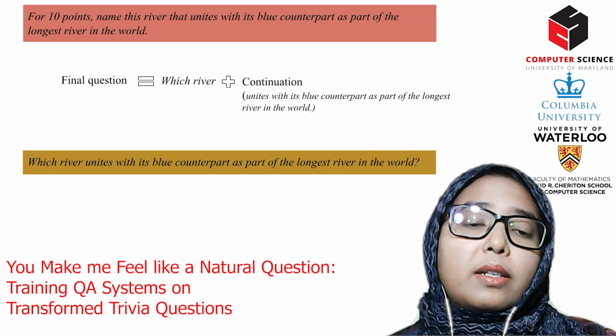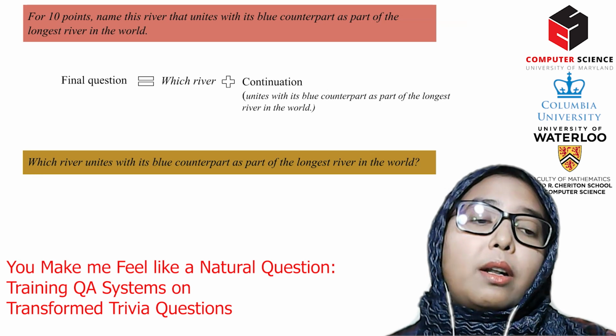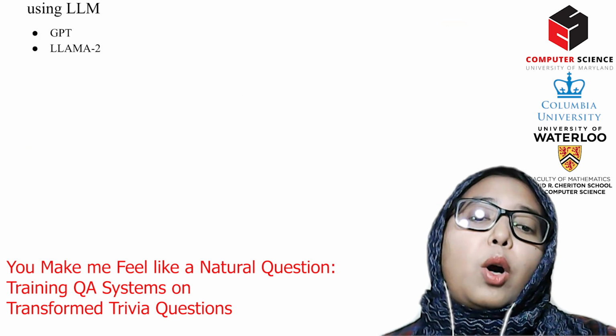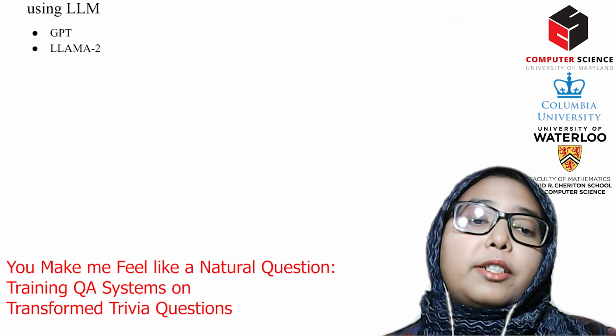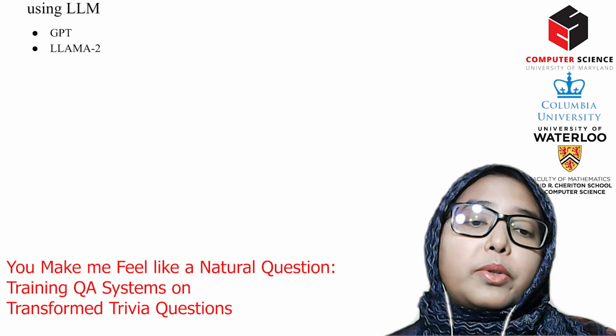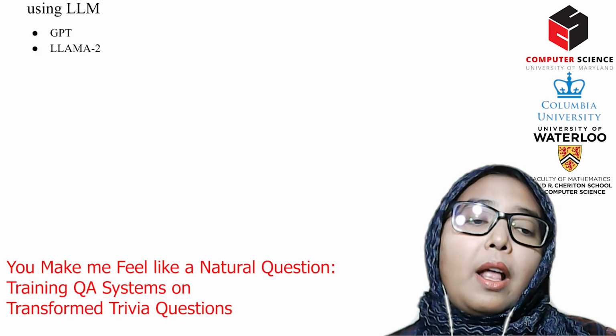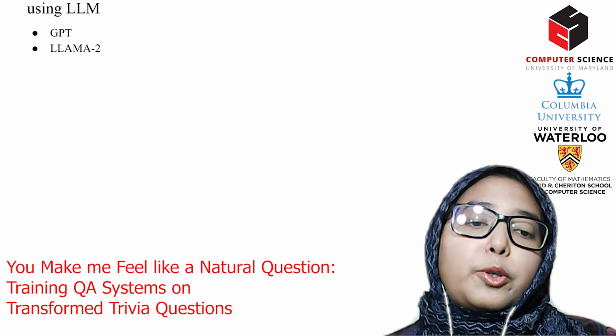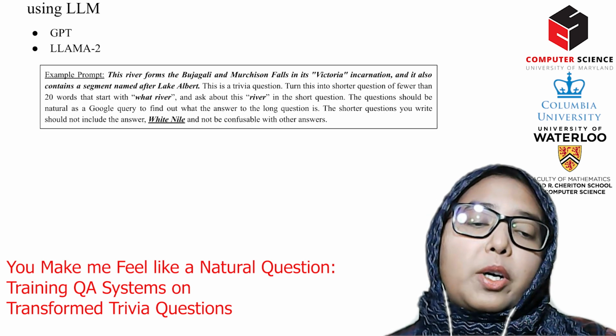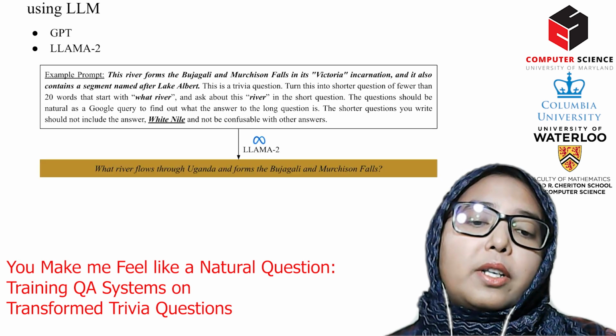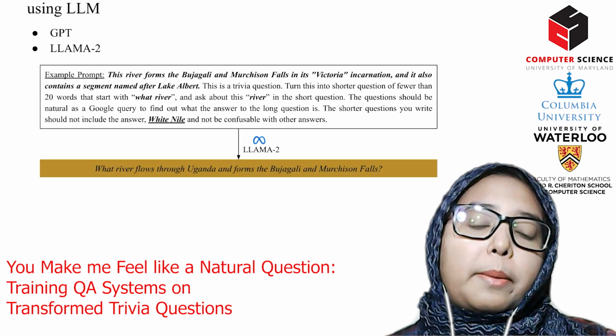Why are we using things like syntax trees when we could use a large language model? For comparison, we also transform elicitation into question by prompting models GPT and Llama 2. We extract the clue sentence from the QB elicitation, identify the lexical answer type, and then prompt GPT and Llama 2 to produce a natural question. Here's what an example prompt looks like, and after Llama 2 conversion, we get the question.